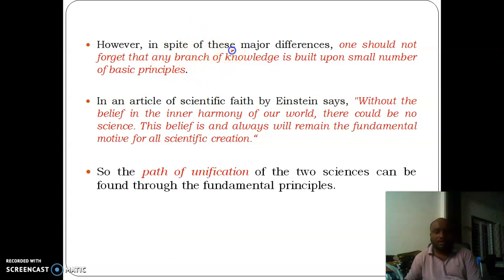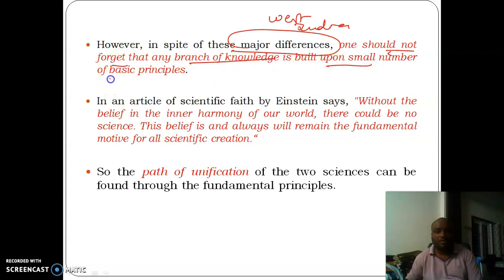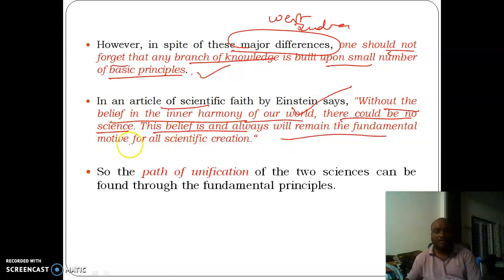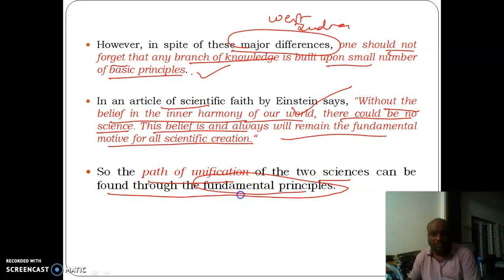However, we have these major differences in Western and Indian sciences, but we should not forget any branch of knowledge is built upon a smaller number of basic principles. So, in an article on scientific faith, Einstein has said that without the belief in the inner harmony of our world, there could be no science. This belief is and always will remain the fundamental motive for all scientific creation. So, that is what we say, the path of unification of the two sciences can be found through fundamental principles only.